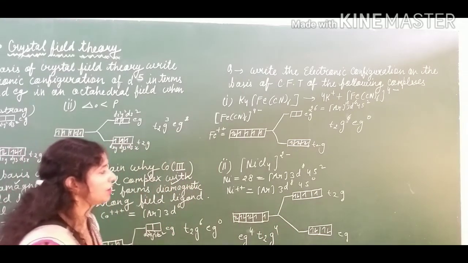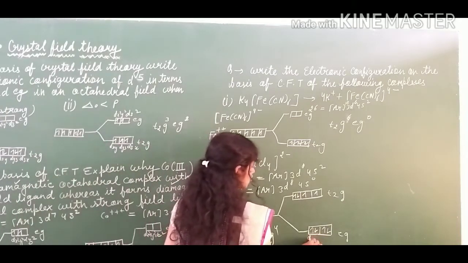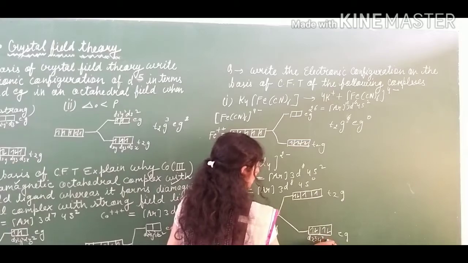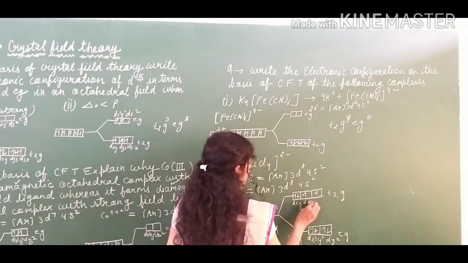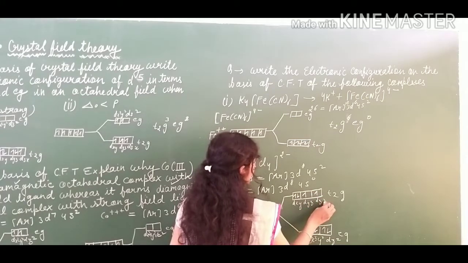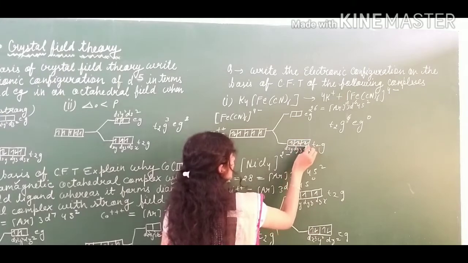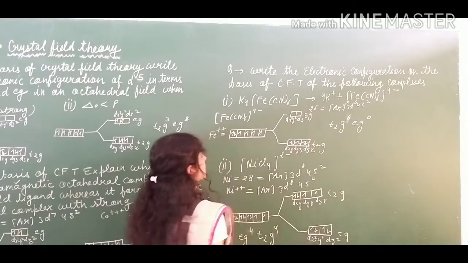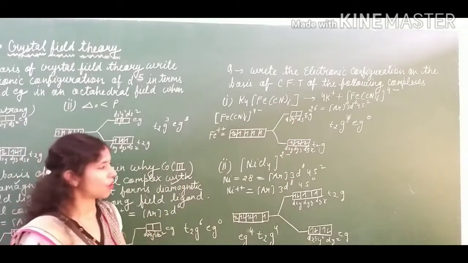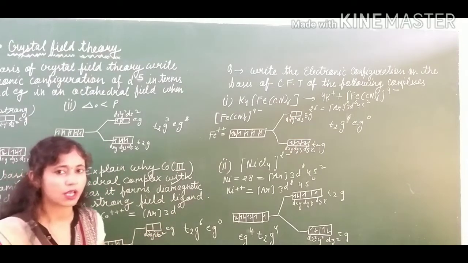Okay, so I think you all have got how you have to solve these questions. You have to mention these terms also. Their names are to be written: dx square minus y square, dz square, xy, yz and zx. Same it is to be written here: xy, yz and zx. Okay, dx square minus y square, and this is for dz square. So I think you all have got how to solve all the questions based on the crystal field theory.